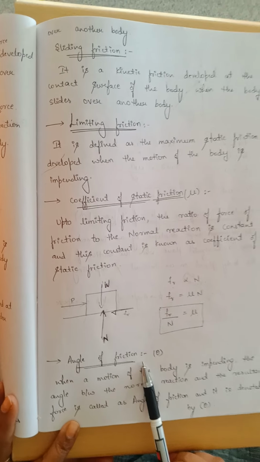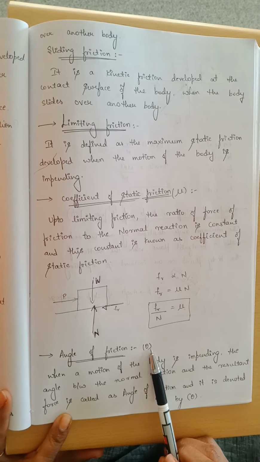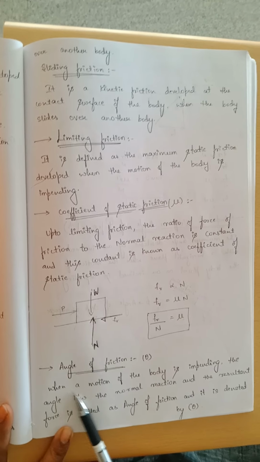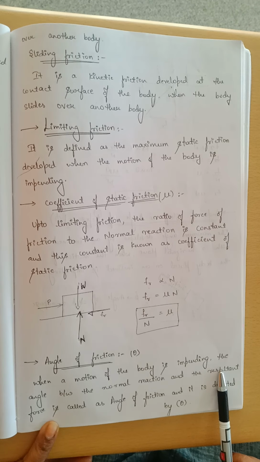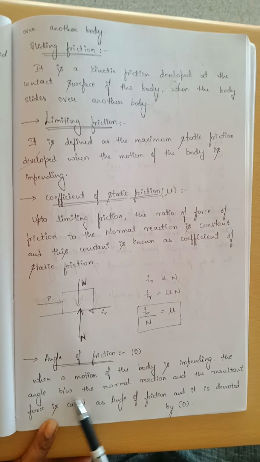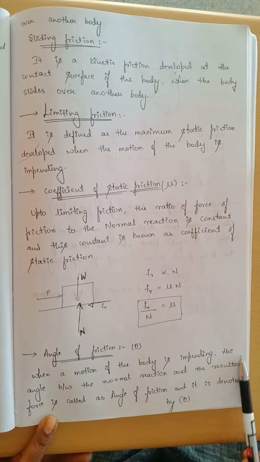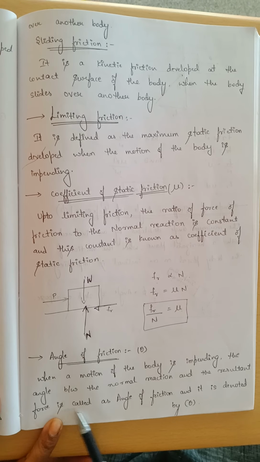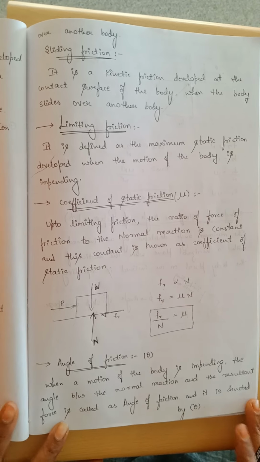Next, angle of friction, which is denoted by theta. When a motion of the body is impending, the angle between the normal reaction and the resultant is called angle of friction.